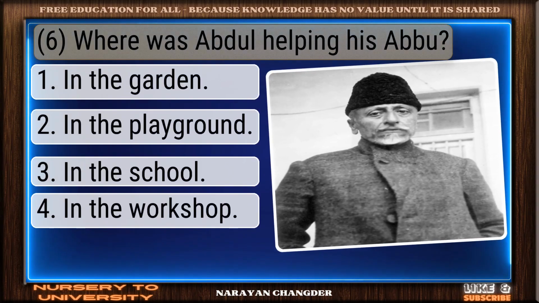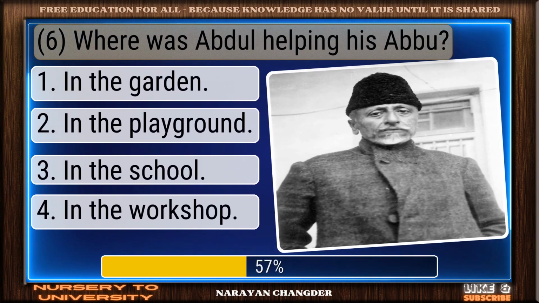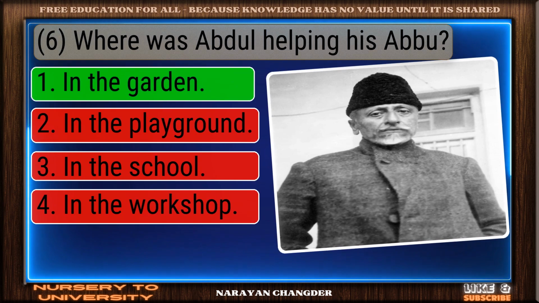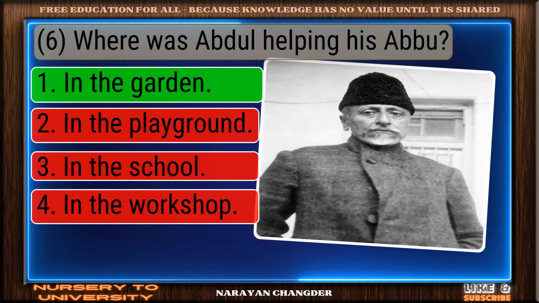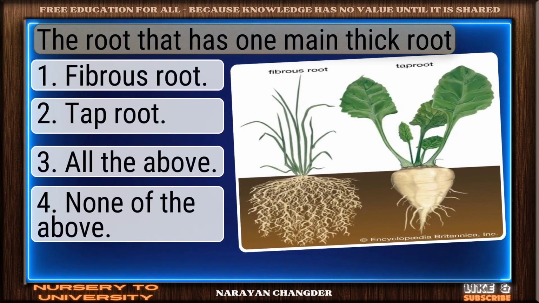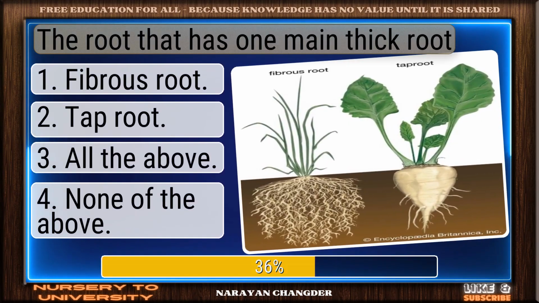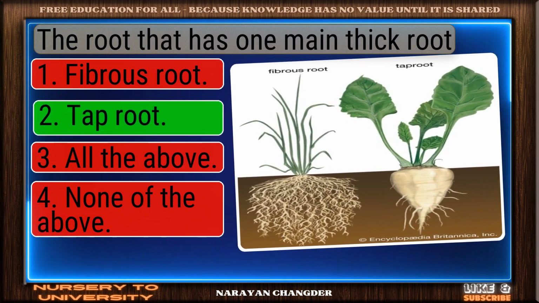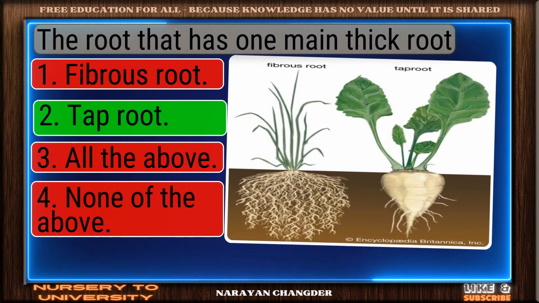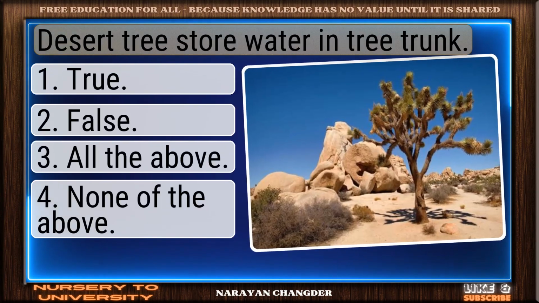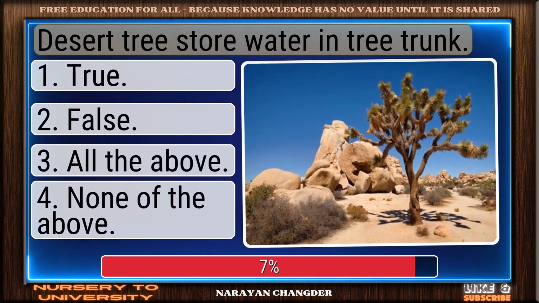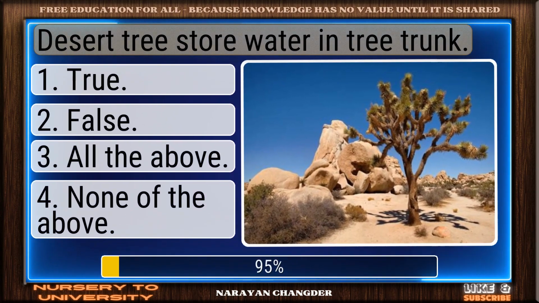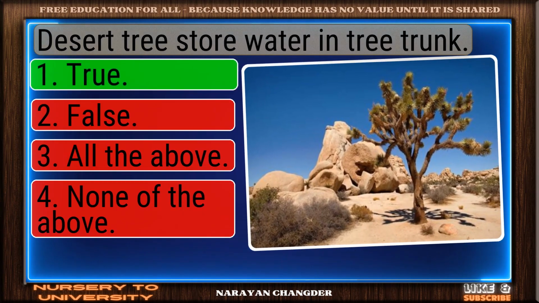Where was Abdul helping his Abu? You got it. Your choice in the garden is right. The root that has one main thick root. Good job. Your answer taproot works well here. Desert tree store water in tree trunk. Well picked. True is the correct answer.